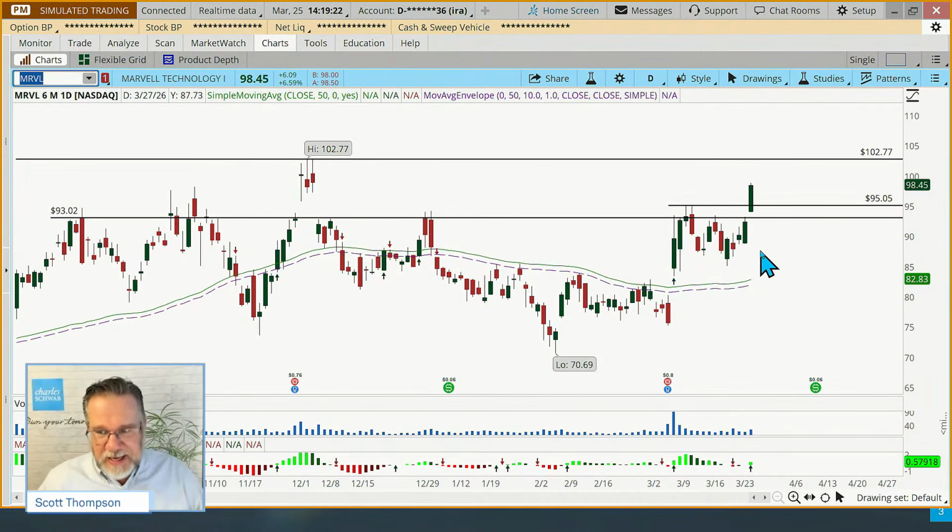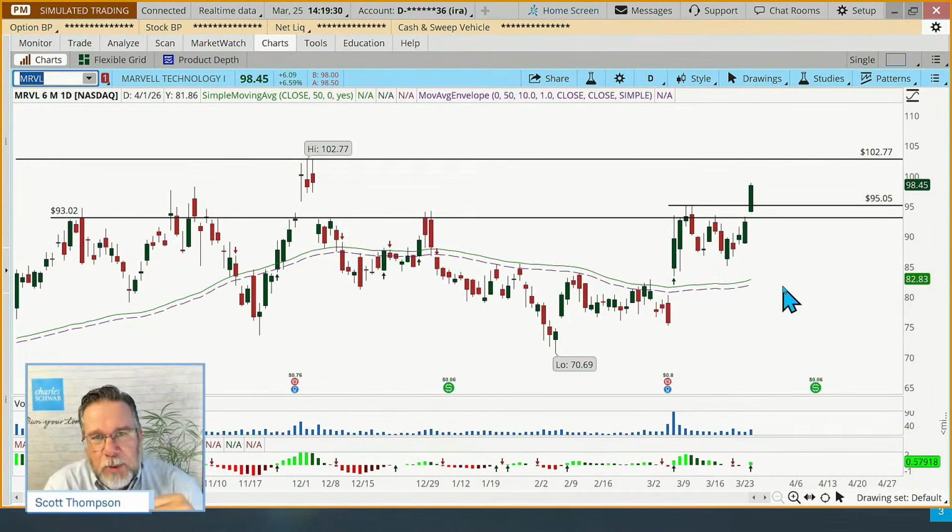So most of these, well, 3 of these 5 have a pretty big breakout move. One of the things that was really hard for me to do when I first started investing was to buy at this new high.